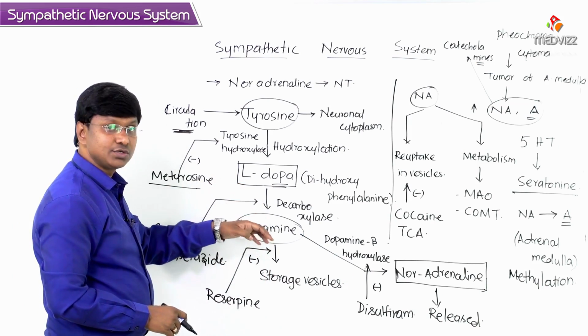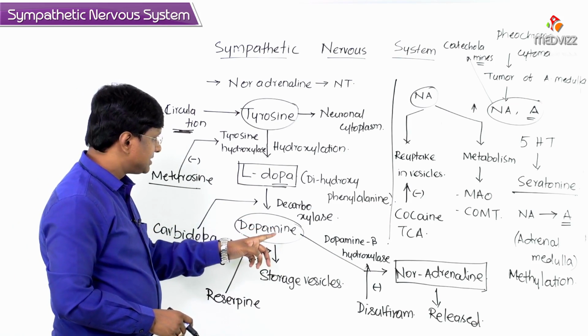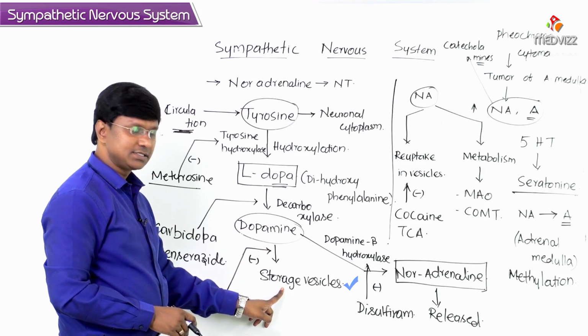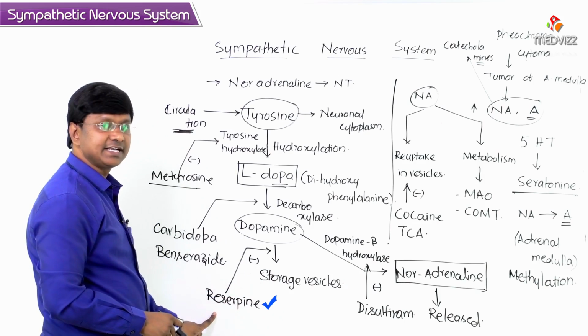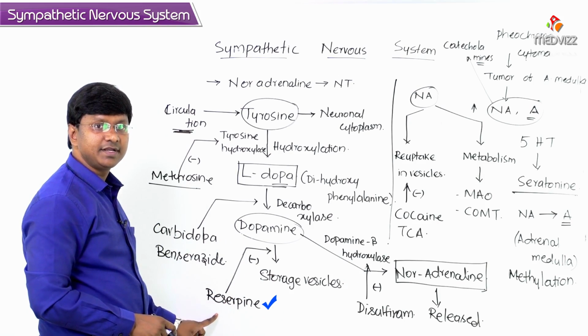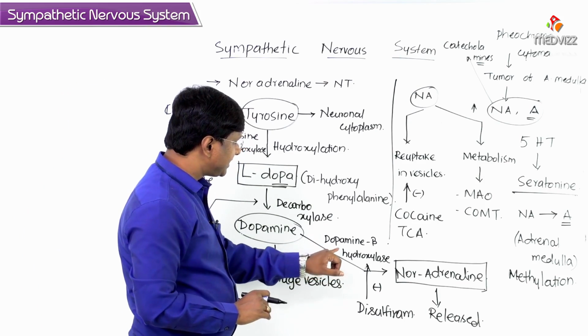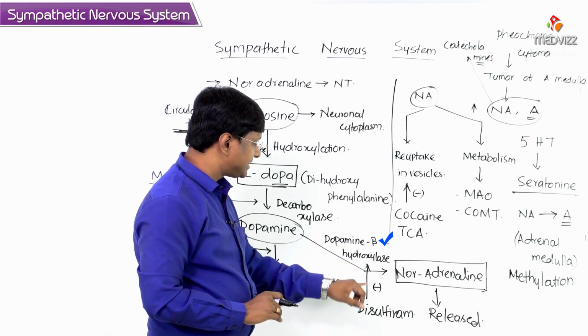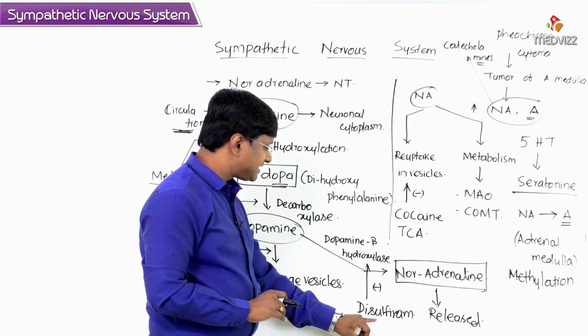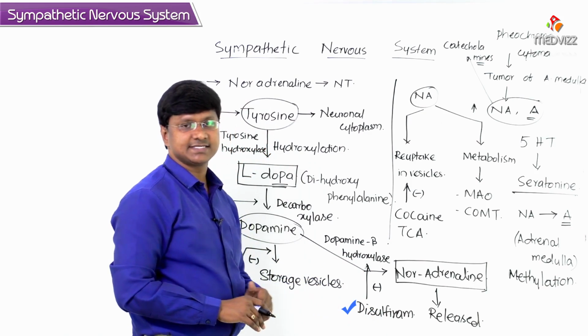The dopamine being sent into the storage vesicles can be inhibited by reserpine, right? Next, another important thing is that dopamine beta hydroxylase can be inhibited by a substance called disulfiram.